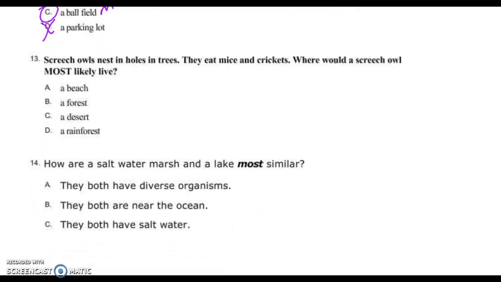I got 40 seconds. Here we go. You can do it. Screech owls make nests in holes in trees. They eat mice and crickets. Where would a screech owl most likely live? Would I find a screech owl in a tree in a nest at the beach? No. In a forest? Maybe. In the desert? No. In a rainforest? No. Your best answer is B.